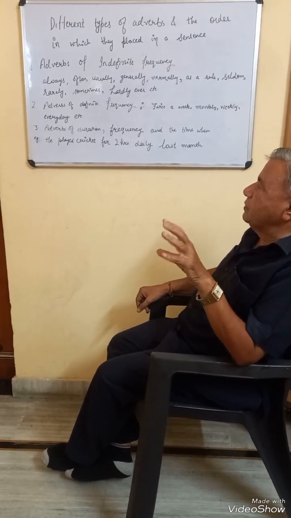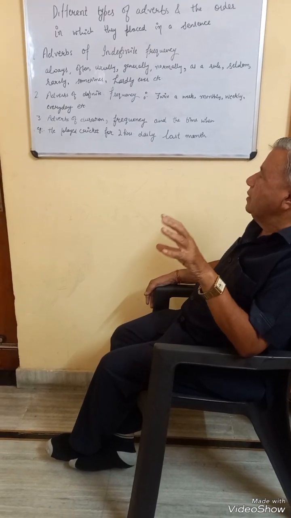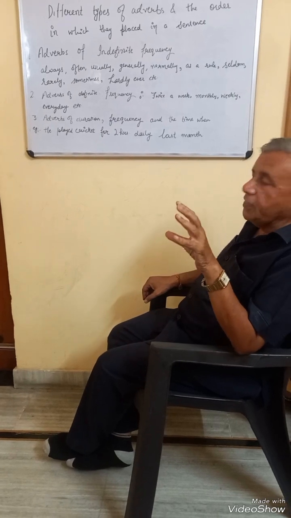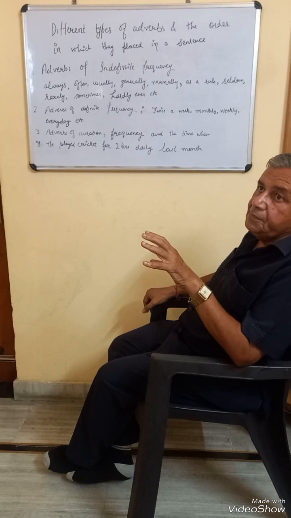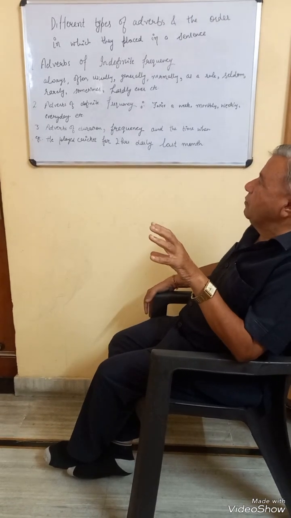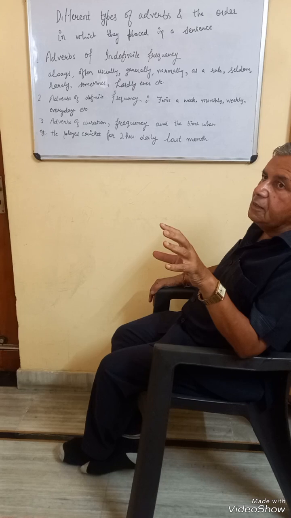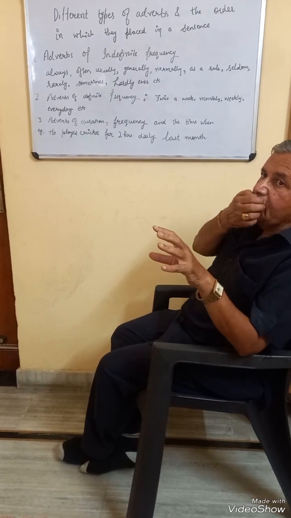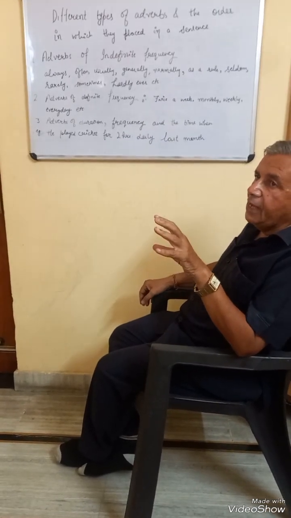For instance, if a sentence contains adverbs of duration, frequency, and the time when, in this case, we have to first use the adverb of duration. Then we have to use the adverb of frequency. And lastly, we have to use the adverb of when.